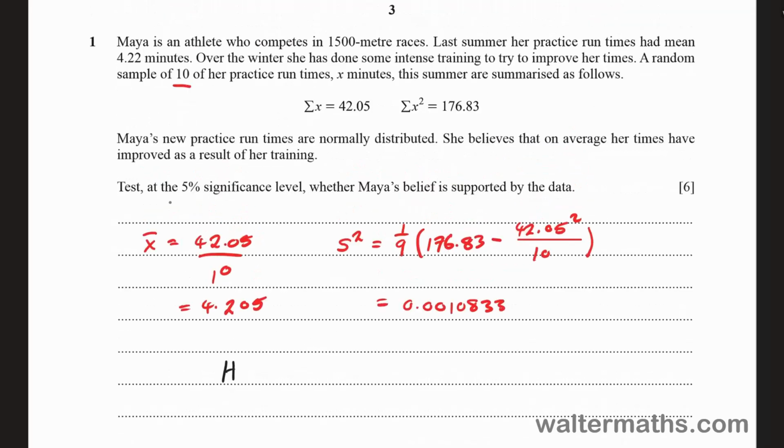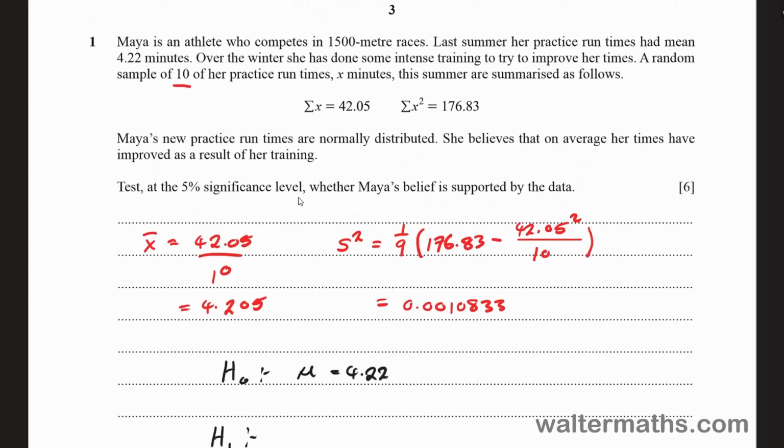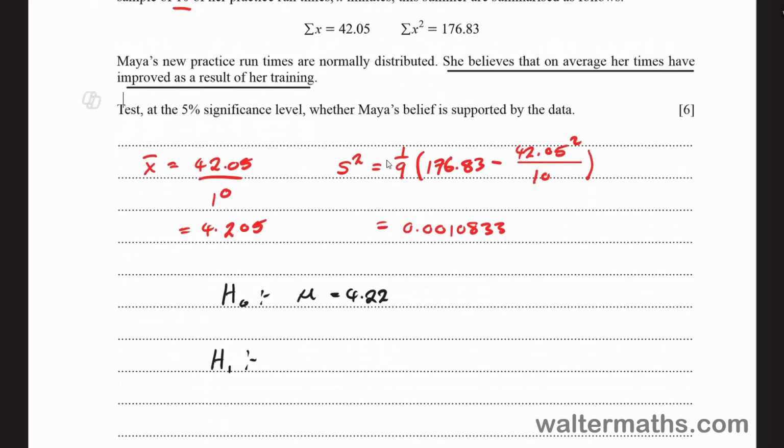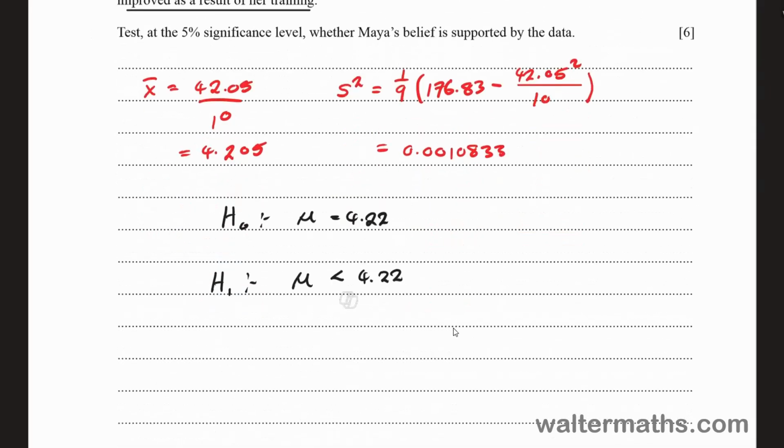The null hypothesis is that her mean time is 4.22. The alternative hypothesis is that her mean times have improved. She believes that on average her times have improved as a result of her training. So if her times on average have improved, it means that she probably runs faster, takes less time to cover the 1,500-meter race. So mu should be less than 4.22. So that's what we have right here.